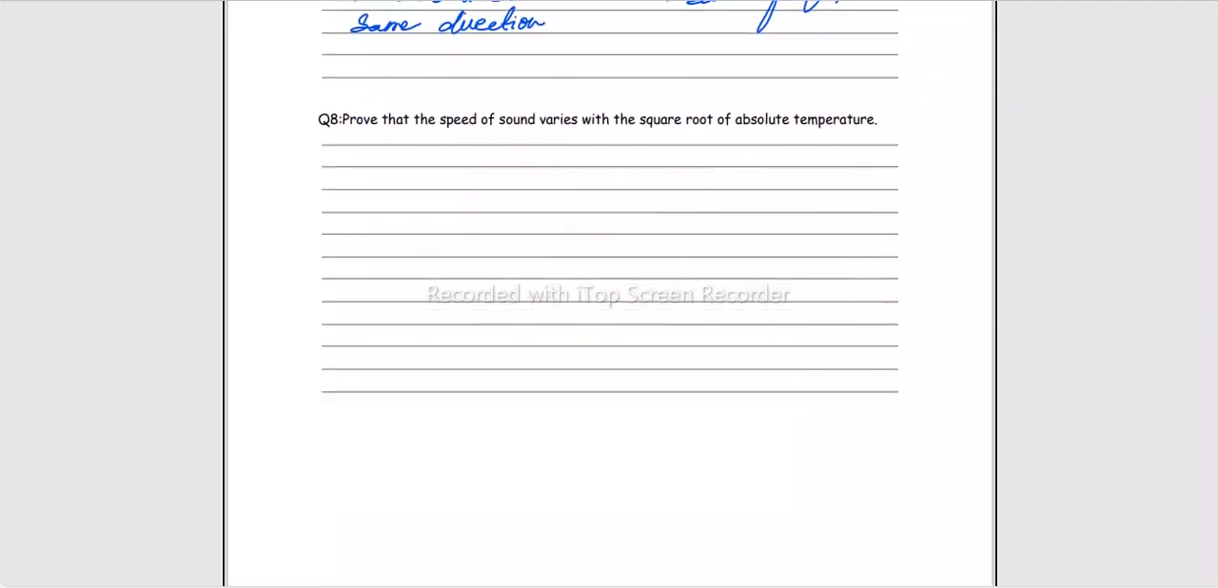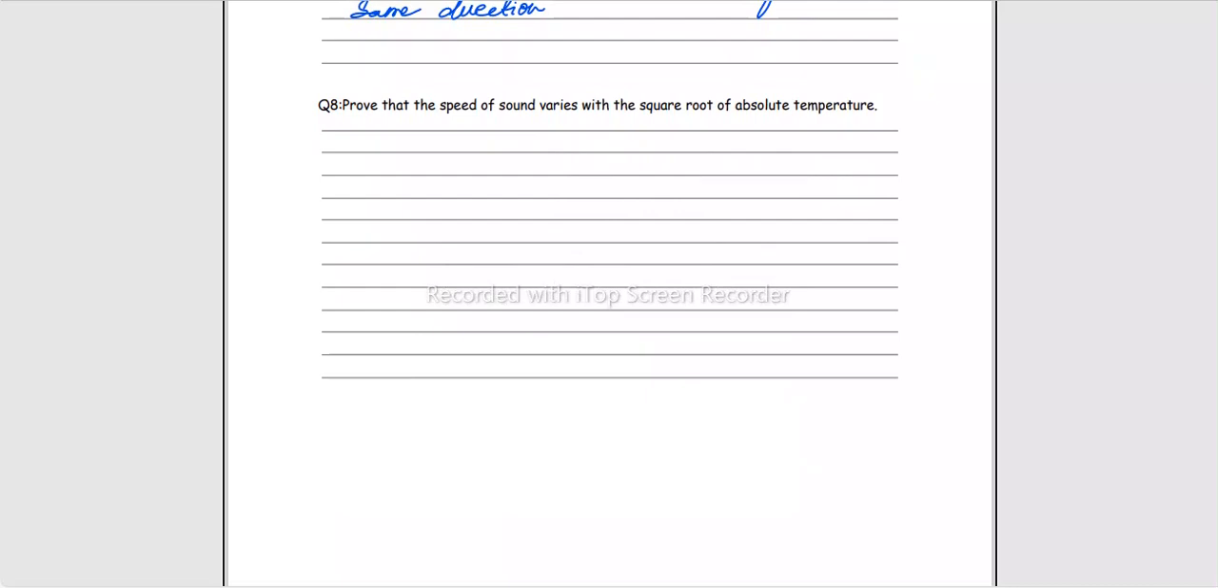Then prove that the speed of sound varies with the square root of absolute temperature. This is the exact derivation in your learning objectives and in your textbook as well. Let's just see how to go about with this final result. Starting with the general equation,